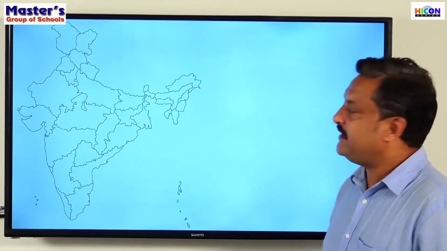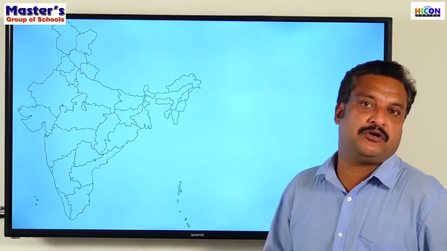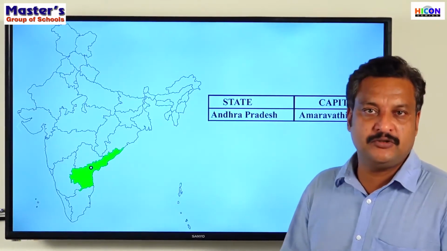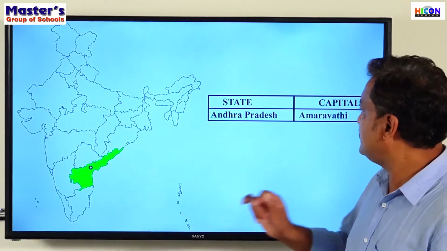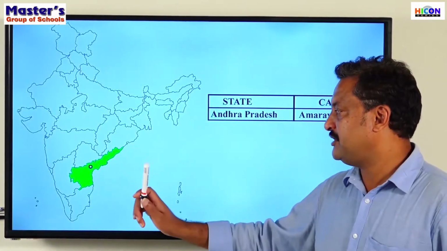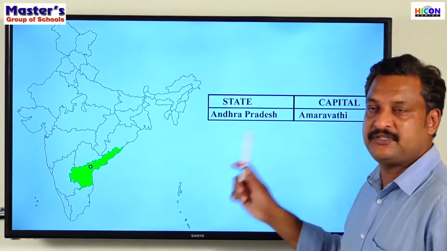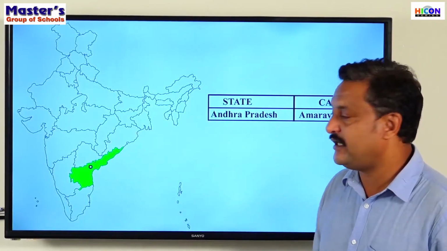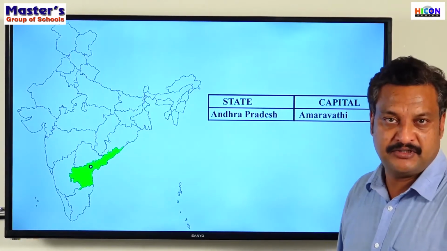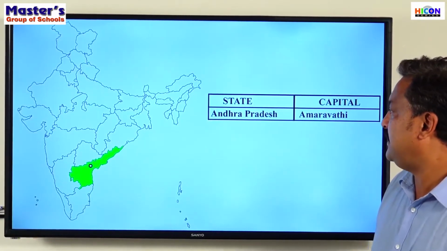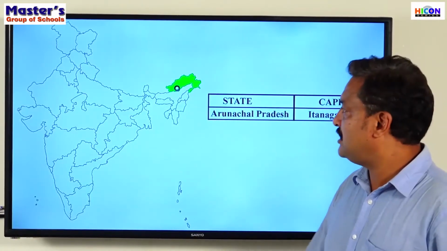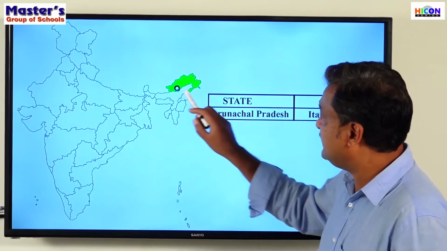The states will be explained in the alphabetic order of their names. That is because it's quite easy to learn and understand also. So the first state is Andhra Pradesh. Amaravati is the capital, and that is shown here. So the first state of India is Andhra Pradesh, and the capital is Amaravati. The next state, Arunachal Pradesh. The capital is Itanagar.